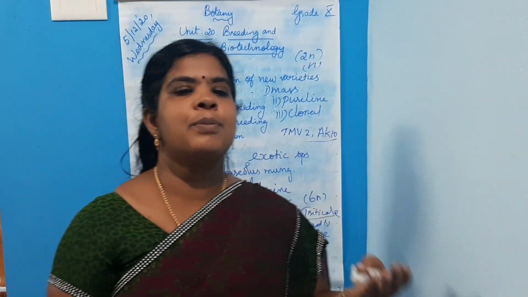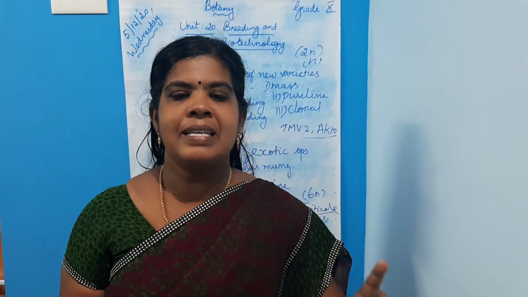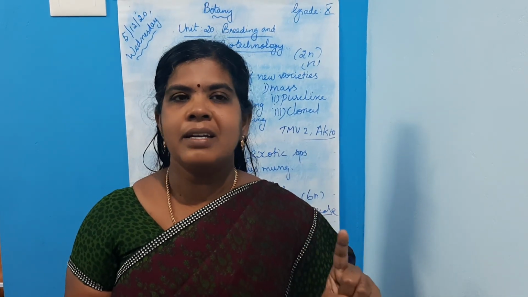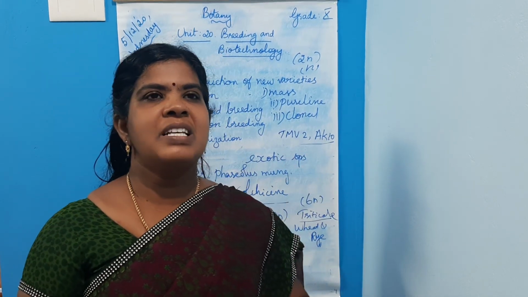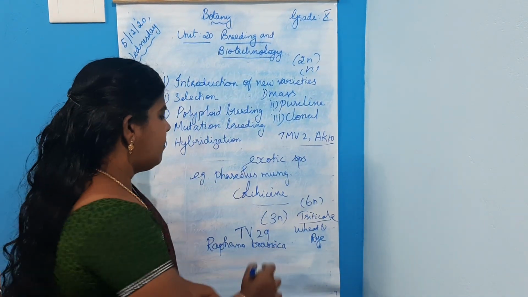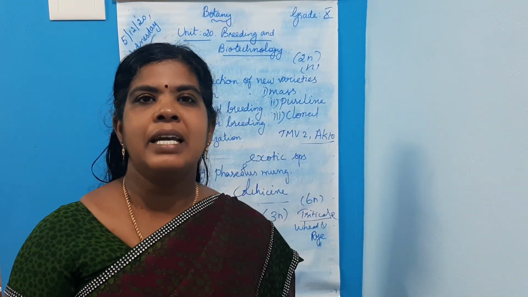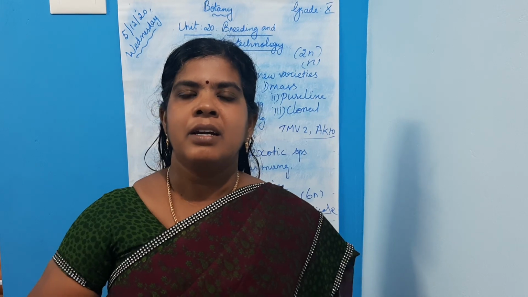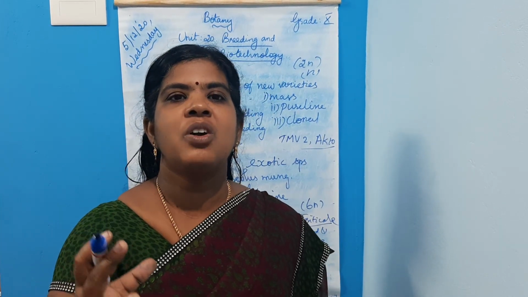So what are the achievements of polyploidy? First, seedless watermelons and bananas are obtained through polyploid treatment. Then the second one is TB29. It's a variety of tea plant which shows larger shoots and drought tolerance.